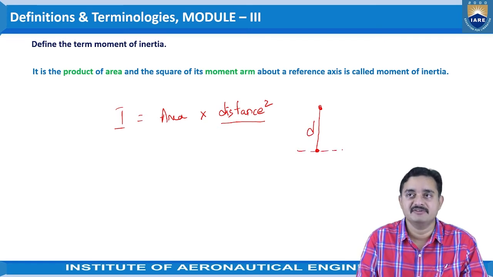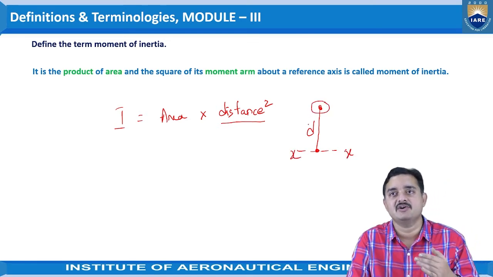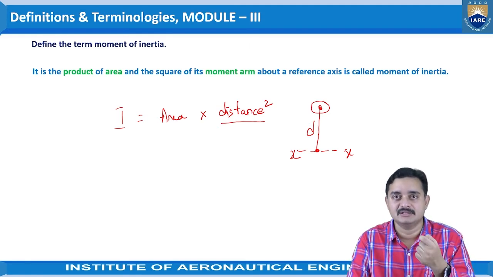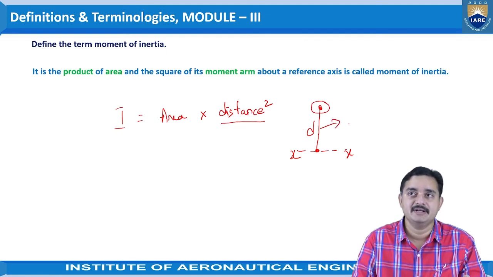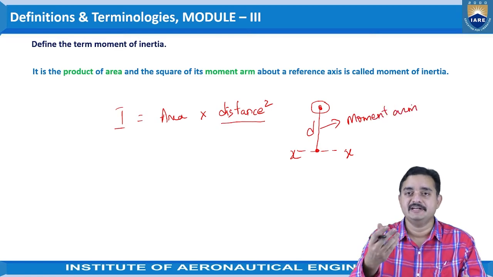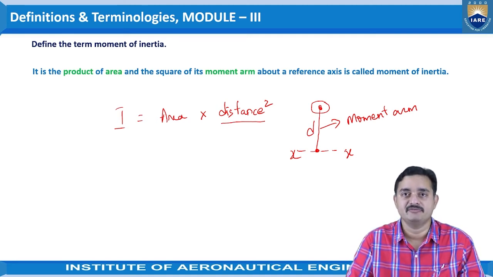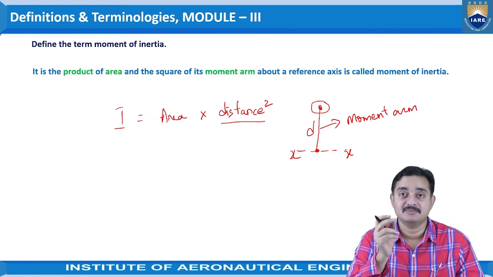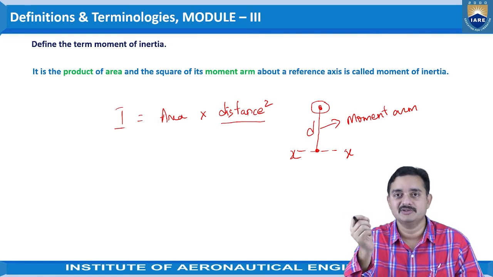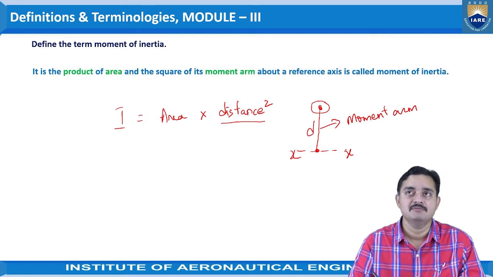So one is the reference axis and the other is the force, or the centroid, or any application point of the object that we are going to consider. And this is called the moment arm. In understanding the moment of a force, we considered the force being applied and the distance from the moment center to that force, the perpendicular distance, which is the moment arm, right? So this is also the same thing. It is the moment arm.